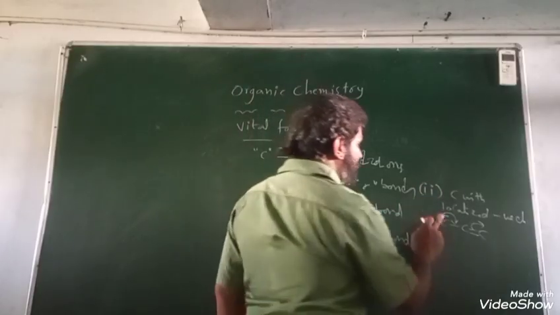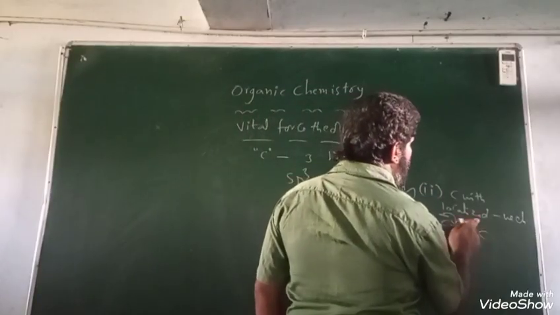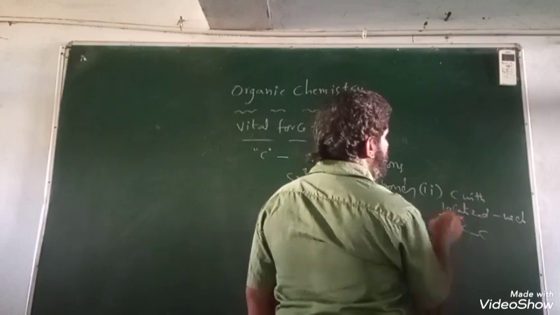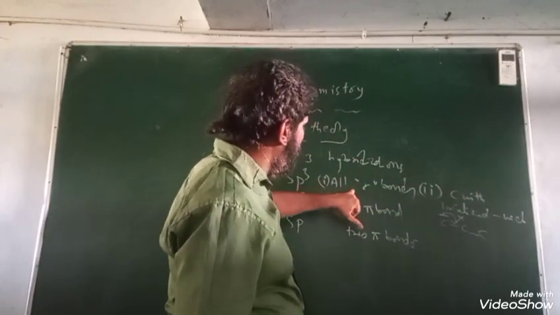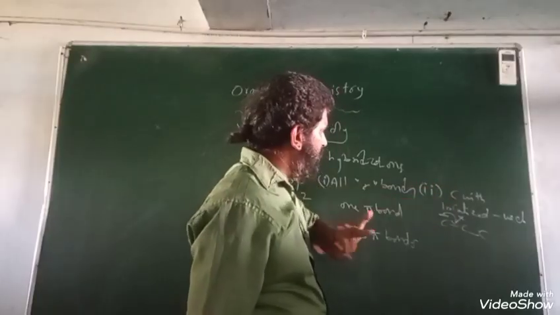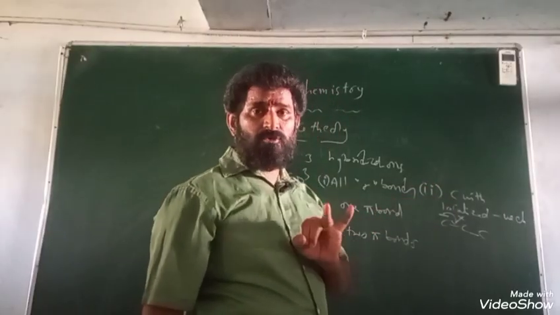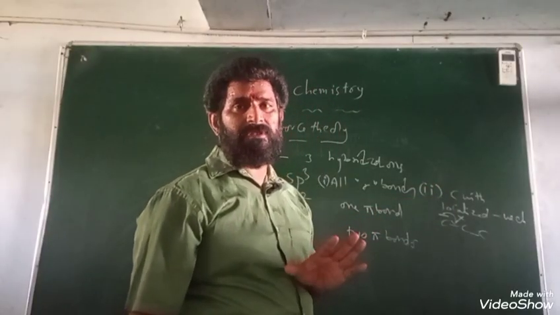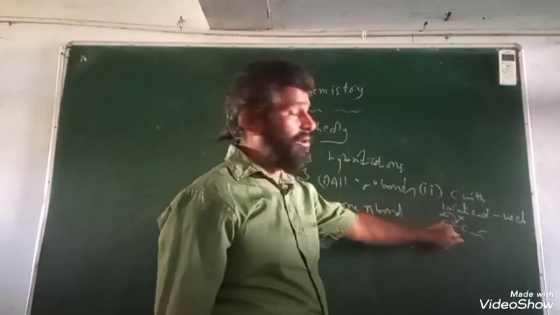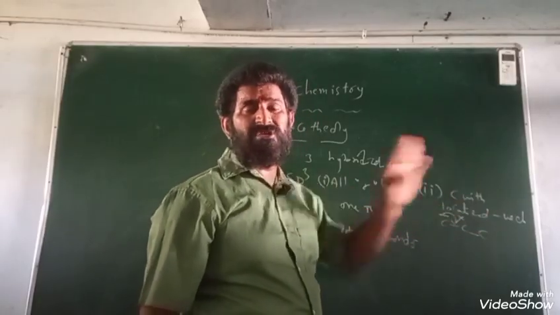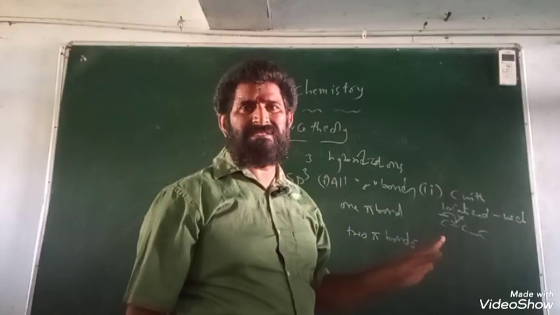So carbon with a localized negative charge is known to be sp3. These two possibilities are present for sp3 carbons: carbon with all sigma bonds, or carbon with a localized negative charge.